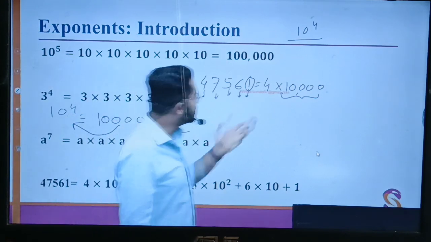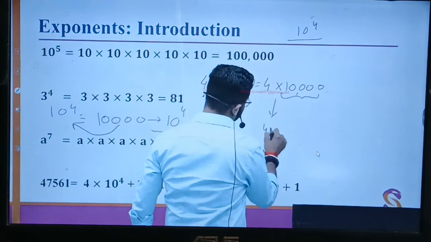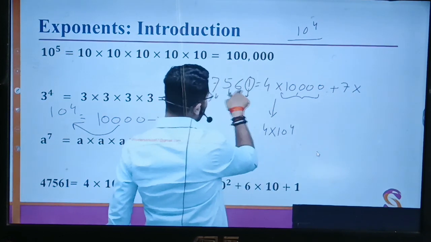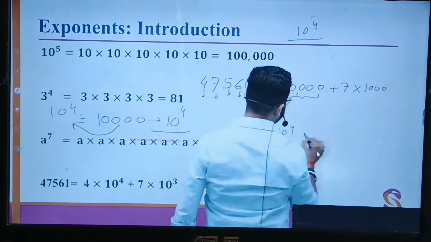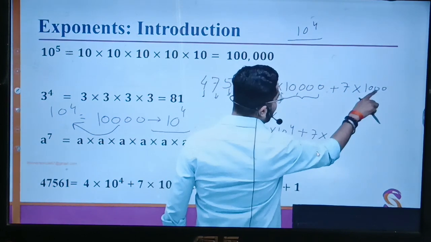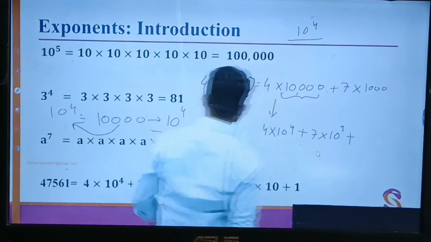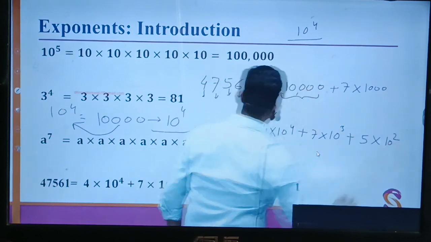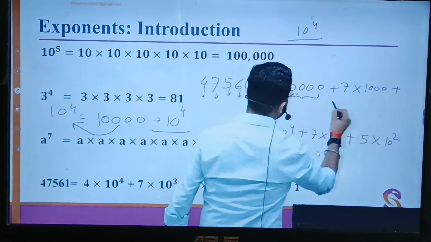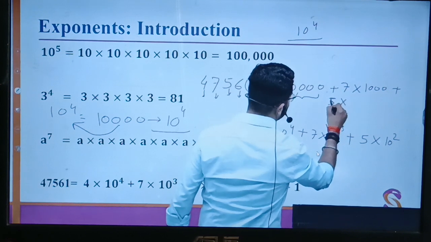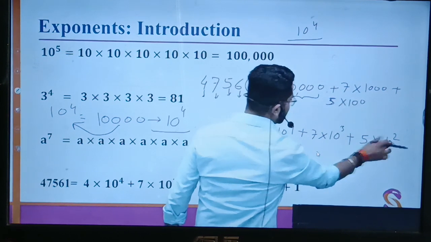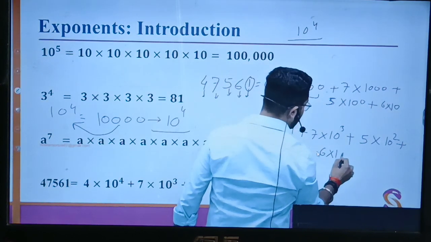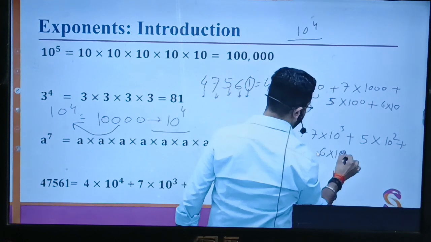Got it? So here I can write this as 4 into 10 to the power 4 plus 7 into 10 to the power 3, because the place is 1000. Similarly, we can write 5 into 10 to the power 2, because it would be 500, that is 5 into 100, 2 zeros. 6 into 10 to the power 1.